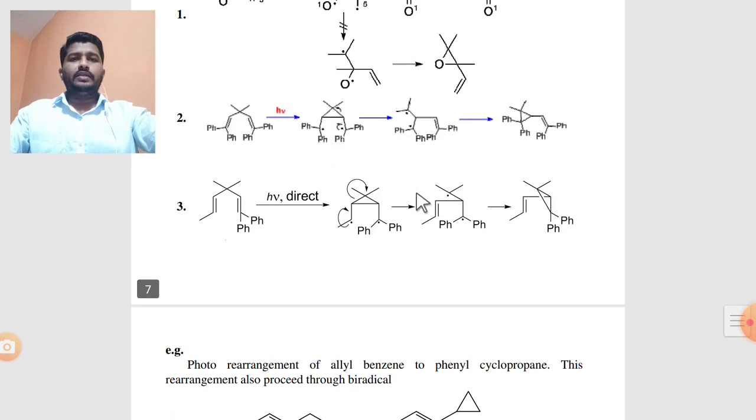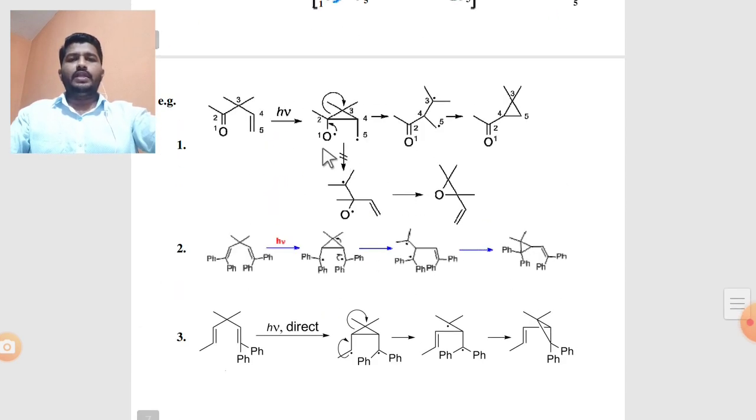See, the example of this di-pi-methane rearrangement reaction is the same 1, 2, 3, 4. Here also there is one oxygen, with one double bond system. Again at 4 and 5, there is also a double bond system. By absorption of light radiation, there is the same homolytic cleavage of the two double bonds, giving an O radical, a C radical, again a C radical, and a C radical.